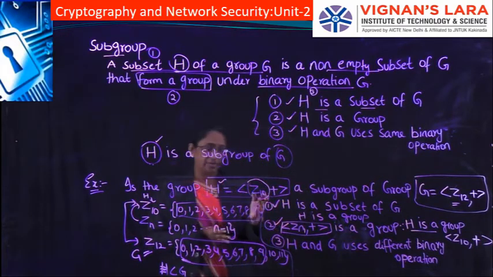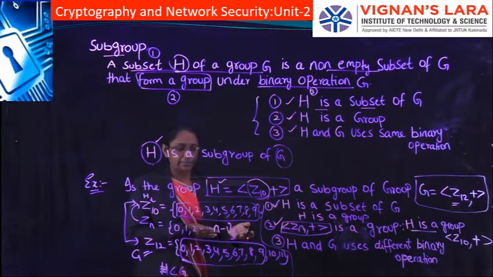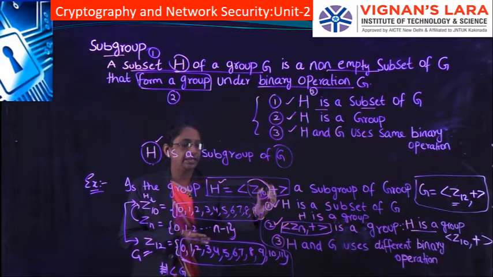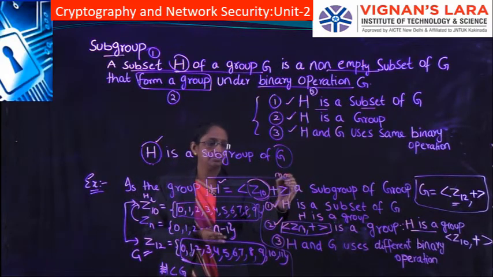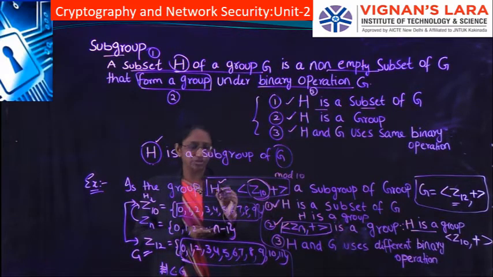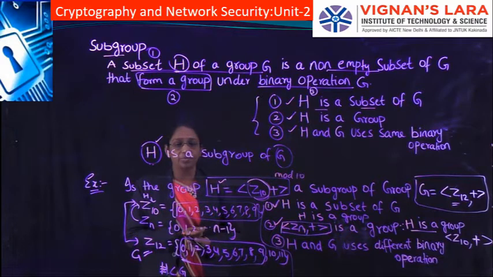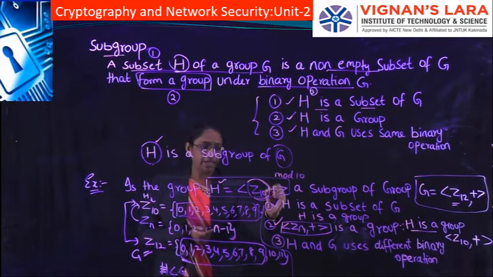But when we consider our example, for H the binary operation is plus, but here we have to do mod 10.